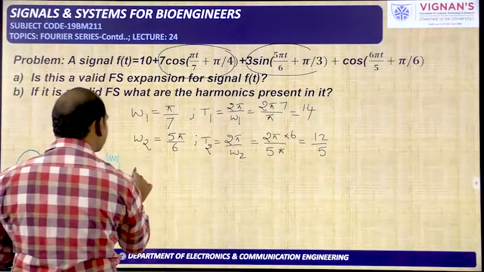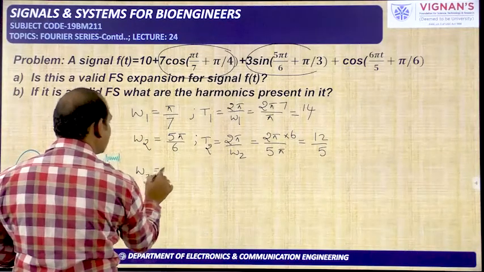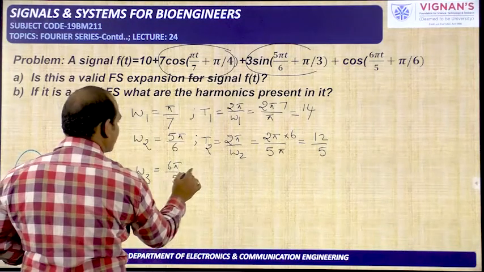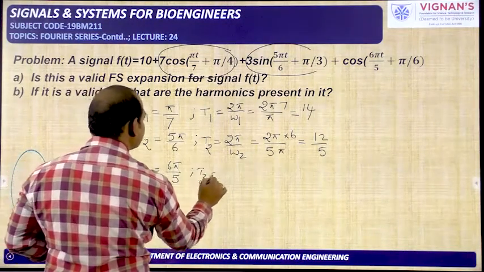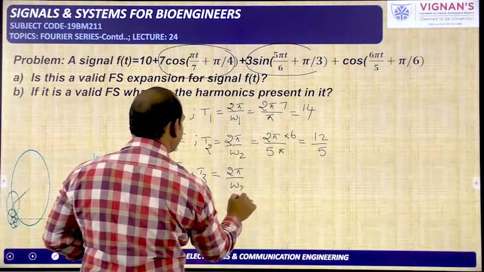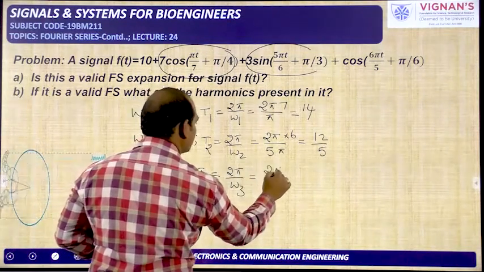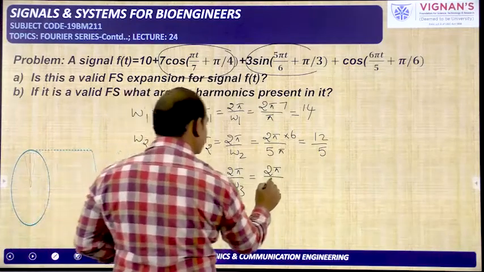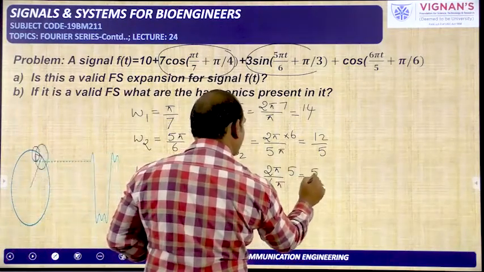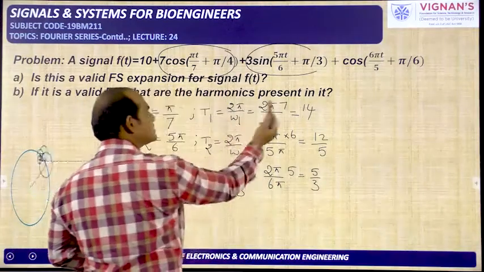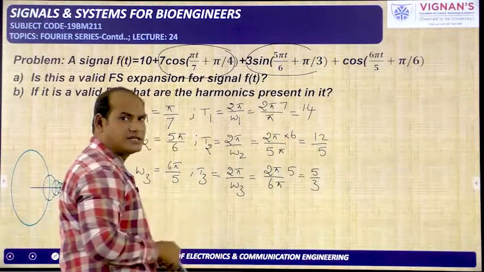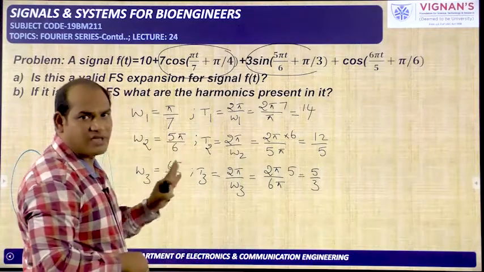Next, from the last term, I am writing omega 3, that is equal to 6 pi by 5. And from this I am writing T3 is equal to 2 pi by omega 3, with omega 3 as 6 pi by 5, that is equal to 5 by 3. So T1 is 14, T2 is 12 by 5, T3 is 5 by 3. These are the three time periods we have.